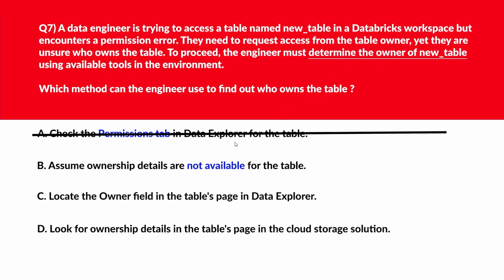B says assume ownership details are not available for the table. Ownership metadata is visible in the workspace and not hidden. So this is just a distractor. We'll reject it. We'll move to now option C.